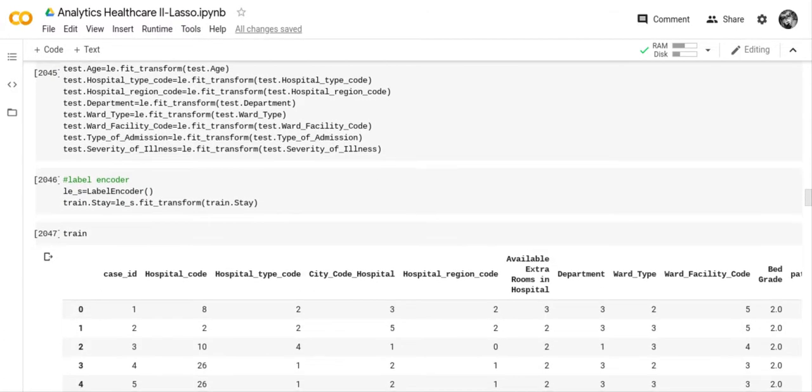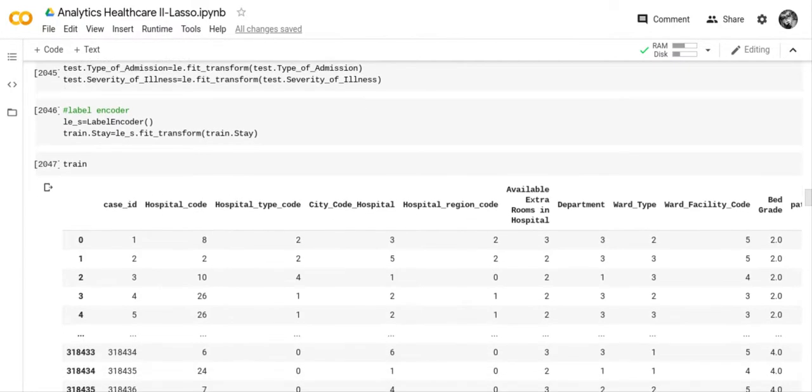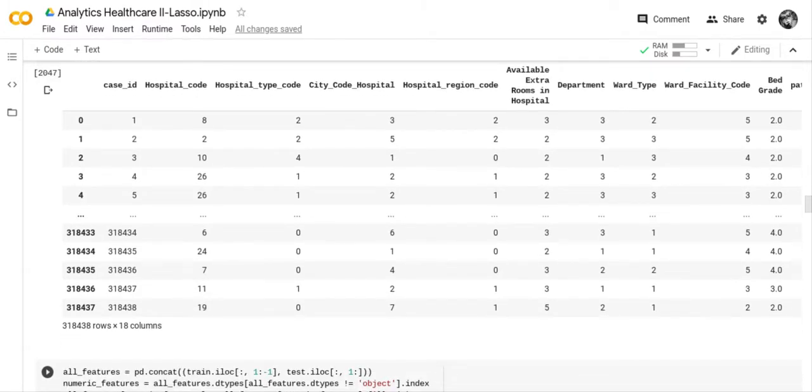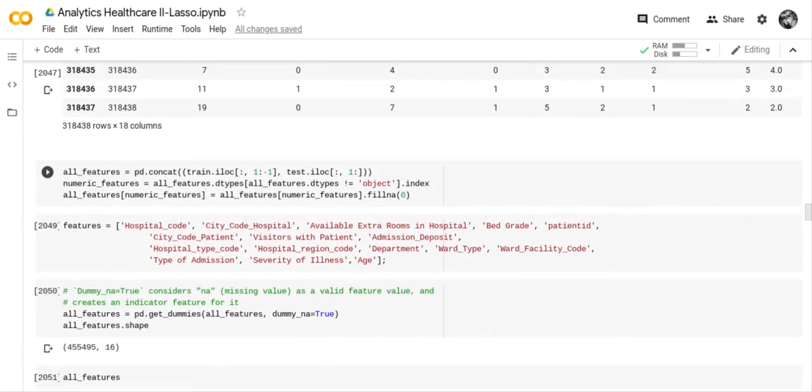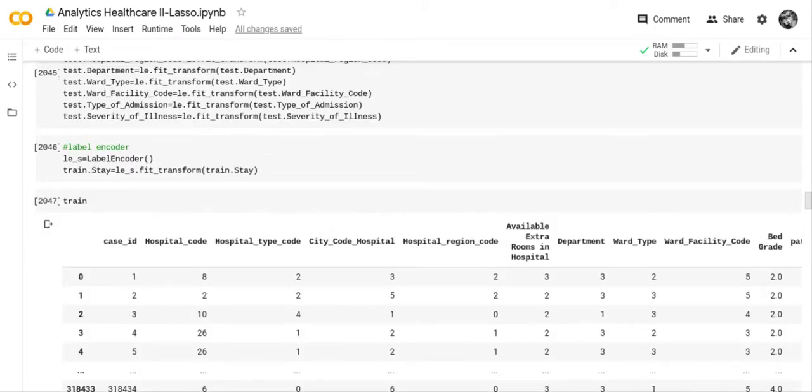And then we did label encoder for the stay column as well, but I did it separately, and the reason why is because at the end of this program we have to go back and reverse it, and so that's why I assigned another variable for this label encoder. We're going to be reversing it at the end of the program. So now you can see the train file's got all of these numeric values, which is what we wanted. And the test file has them as well.